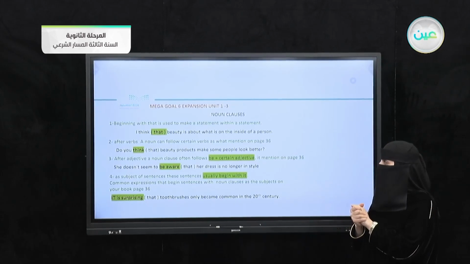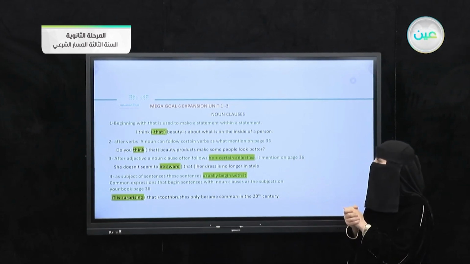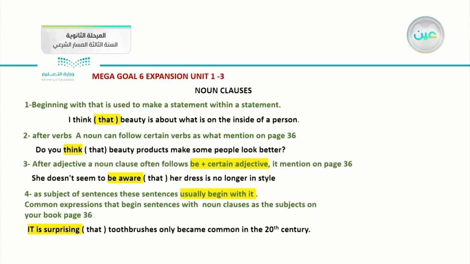For example, "I think that beauty is about what is inside a person." Look at these 2 statements: "I think", this is your opinion, and "beauty is about what is inside a person". I join these 2 statements by using "that". This is the first situation about noun clauses.